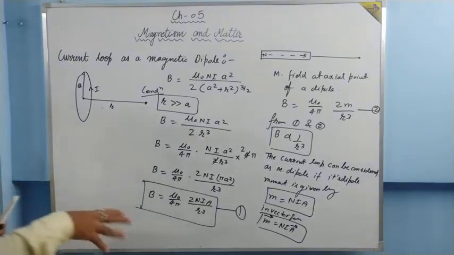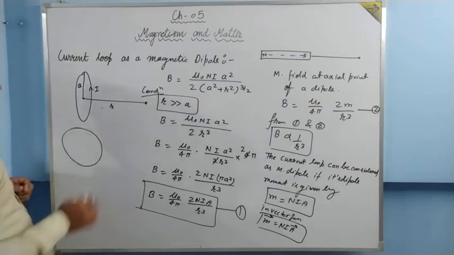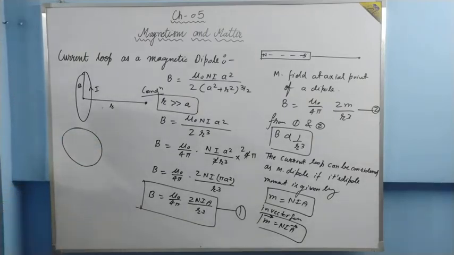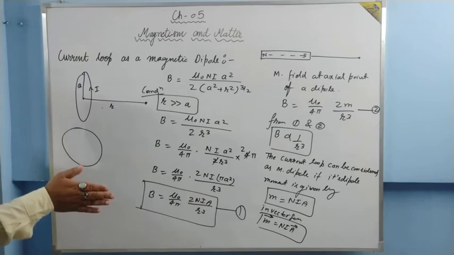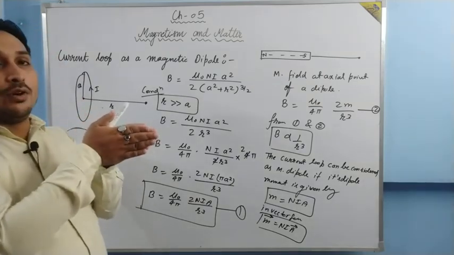Now the area vector becomes very crucial. Earlier, when it was a disk or a ring, if I asked you the direction of this ring, you would say either perpendicular outward or perpendicular inward, because it is a plane. I have told you that for a plane, the direction of the area vector needs to be perpendicular to the plane.